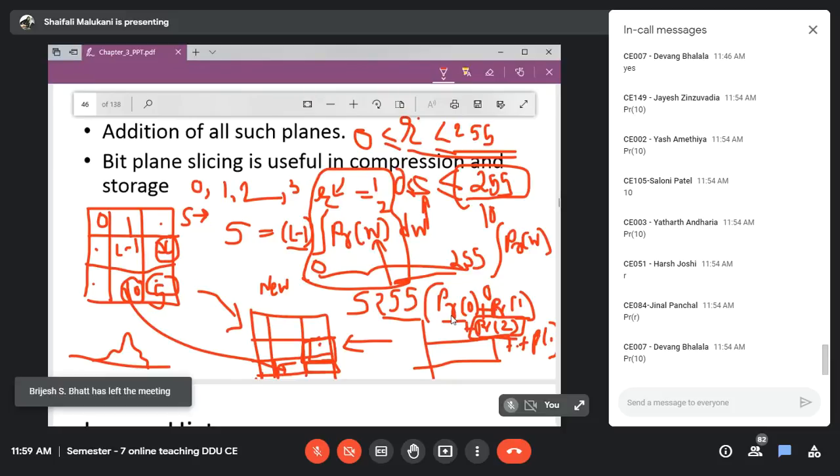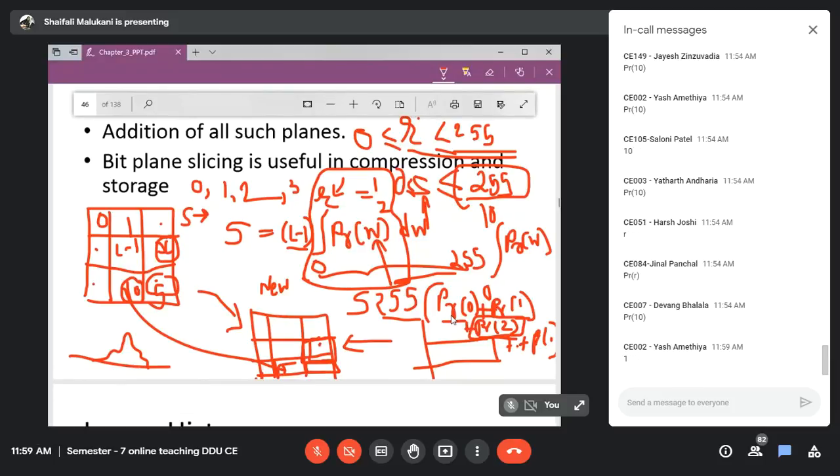And what will that value be? The summation of all the probabilities will result in 1. Hence this term at max will be 1. Whenever my r value is 255, this will be 1, and my s will be L minus 1 times 1. L minus 1 is nothing but 255, and hence s will become 255 at max. Now r cannot exceed further, and hence s cannot exceed further.